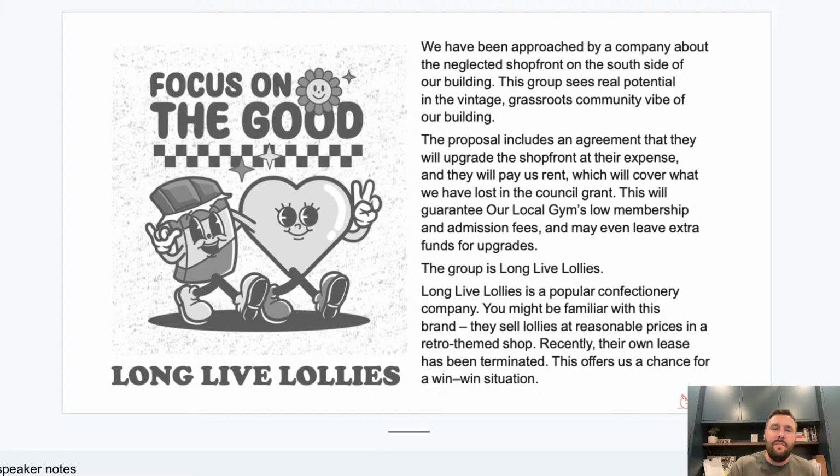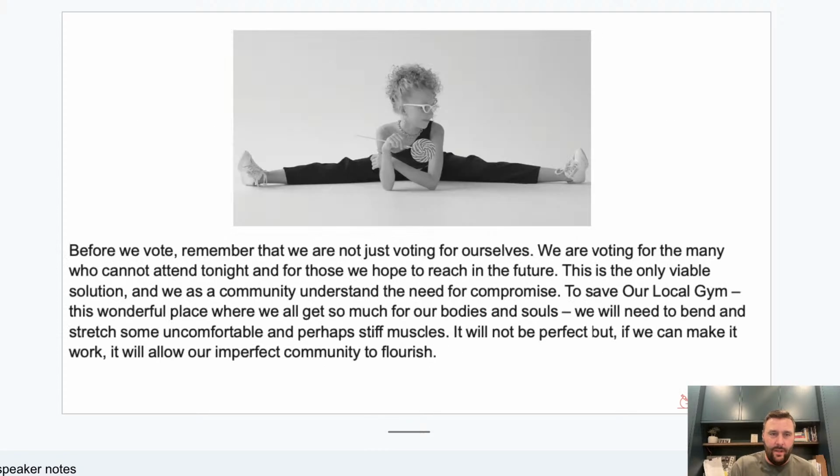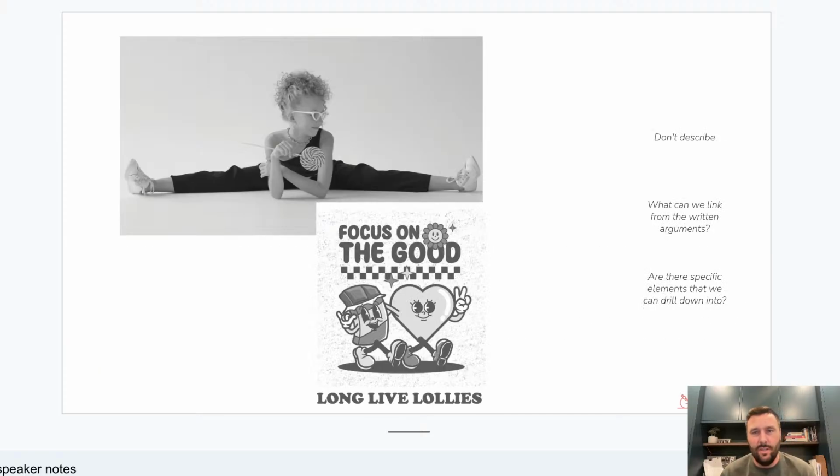When it comes to the visuals that are used here, we have two different visuals. The second one's on your screen at the moment. We've got to think about the ways that we can use the visual language. First note that I've given you there, please don't describe the visual. A lot of times students will write things like, Gestalt has included two visuals. The first one is of a heart and a chocolate bar walking arm in arm, one giving the peace sign, and it says the words "focus on the good." That's describing the picture, okay?